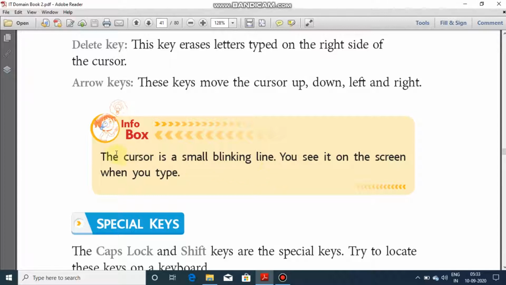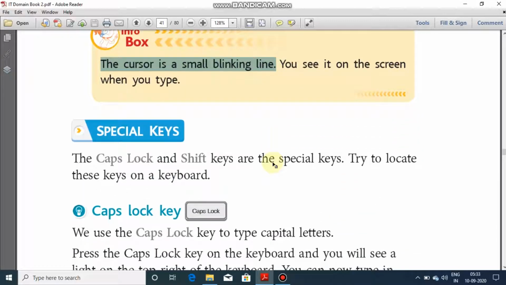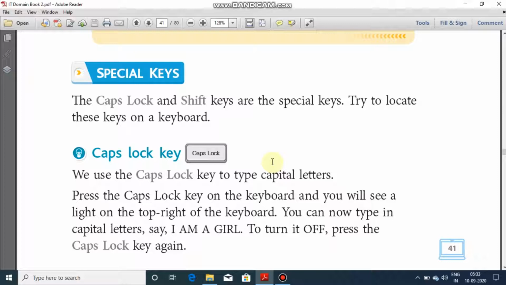We also studied about the cursor, which is a small blinking line. We studied about the special keys, that is caps lock and shift button. Caps lock is used when you want to type all the letters in capital. Once the caps lock is on, whatever you write will be typed in capital letters as shown. But once it is off, the characters will again be typed as small letters.